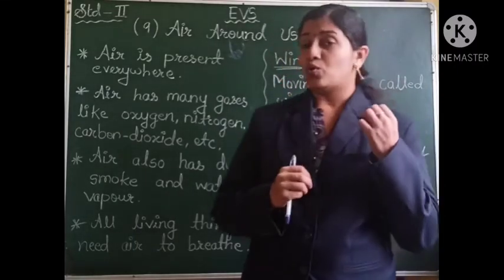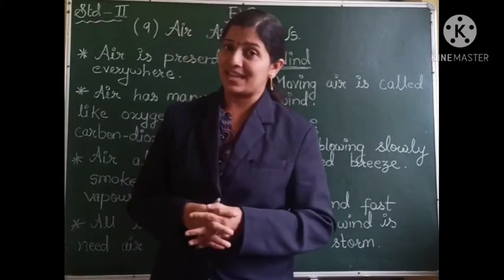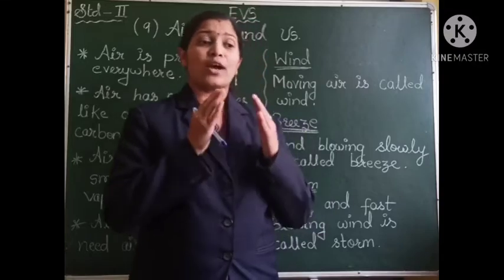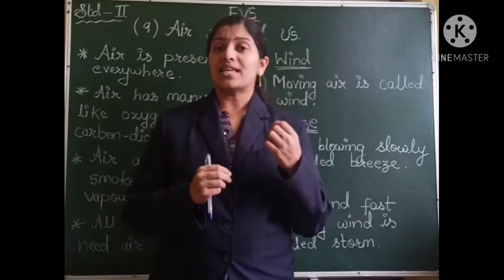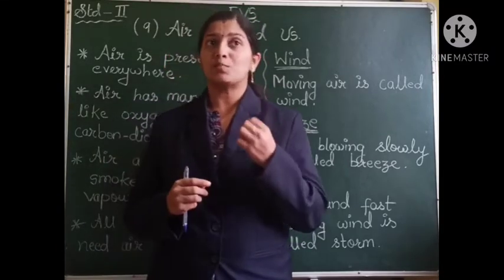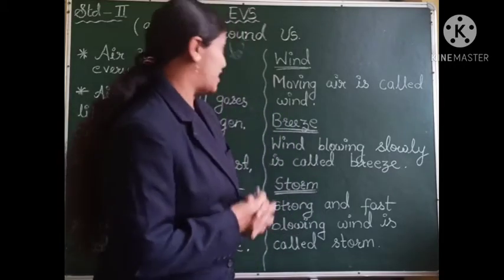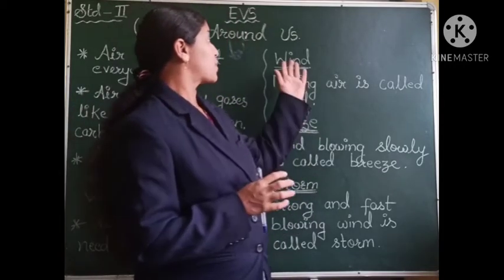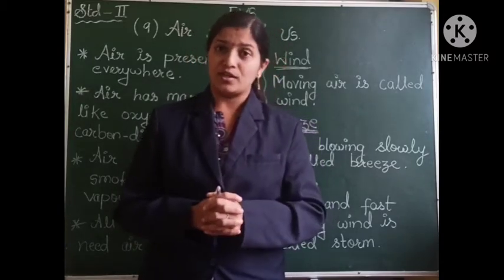Okay, now how can we define air? According to the speed of the air, the speed of the air is given some names. The first is wind. Moving air is called wind.